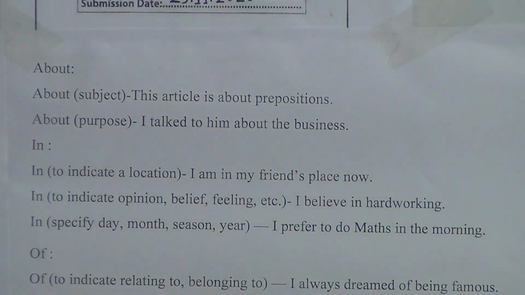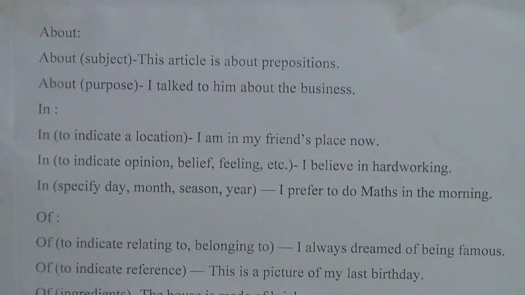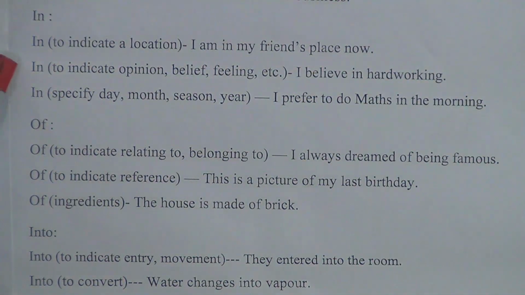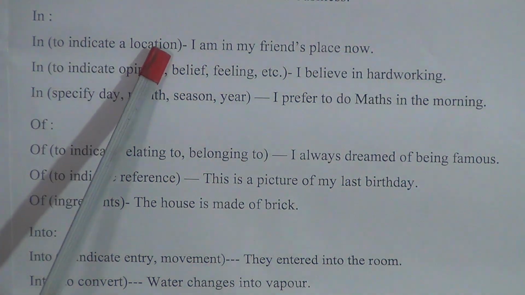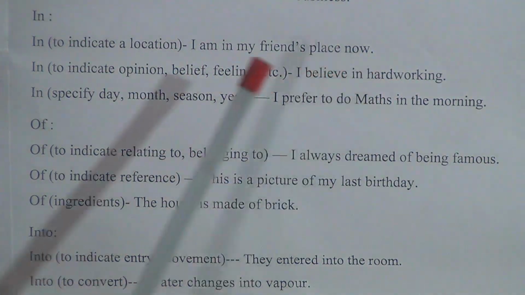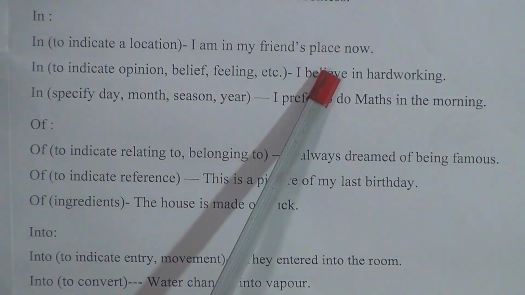Now we will go to another preposition, it is in. So look here, it is in. In is used to indicate a location. I am in my friend's place now. So look here, I am in my friend's place now.